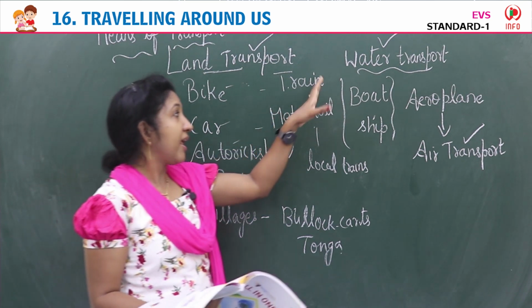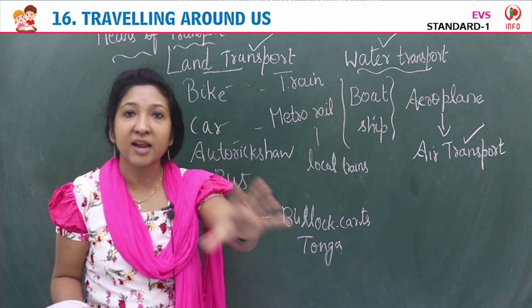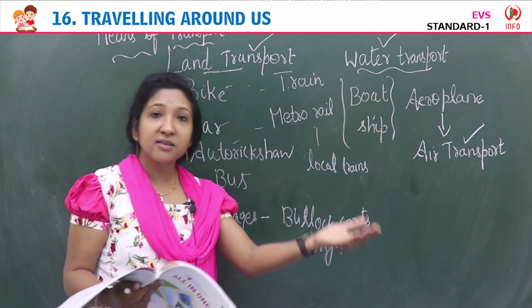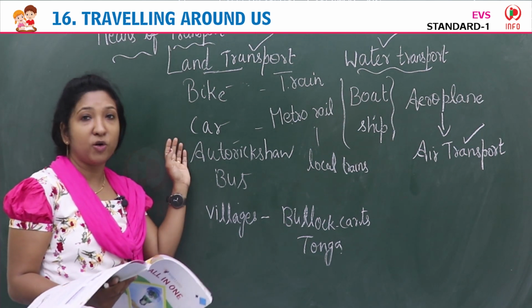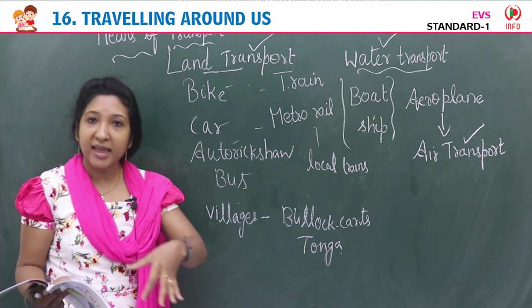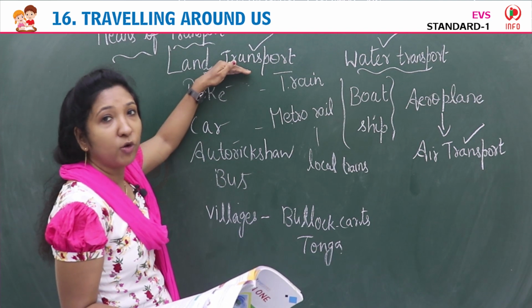Yes. Railways means train, metro train, local trains that travel on the railway track. So land transport includes railways and also roadways. Roadways means vehicles that travel on road. Both railways and roadways belong to land transport.